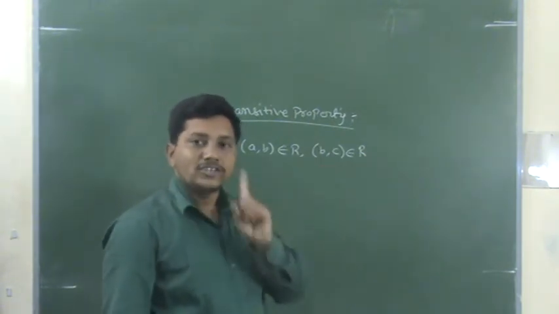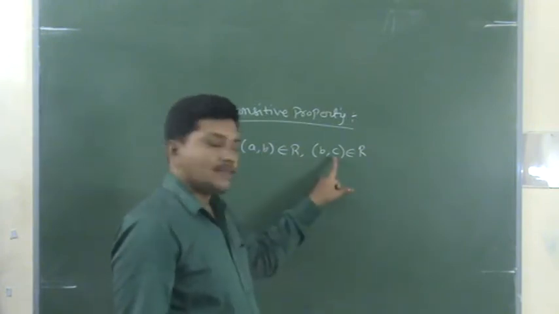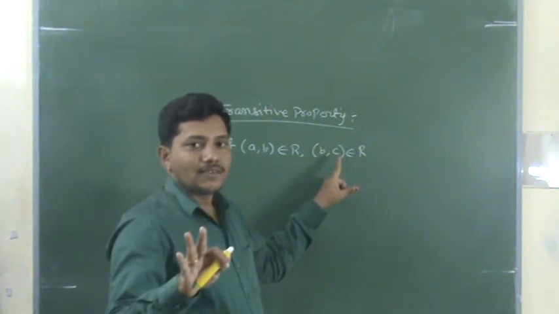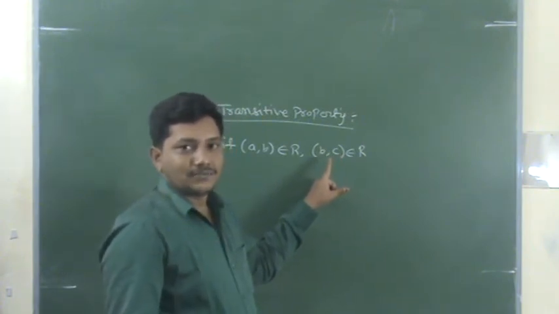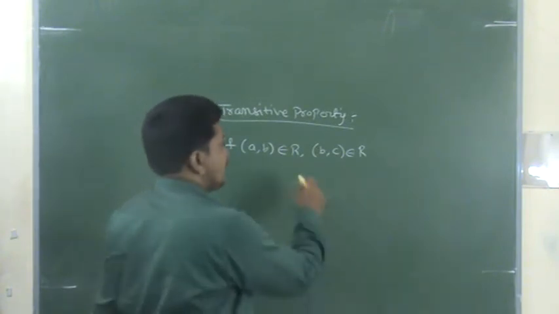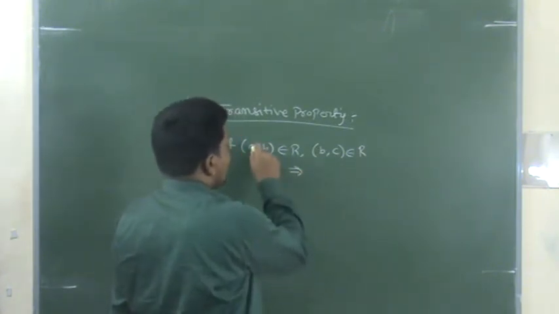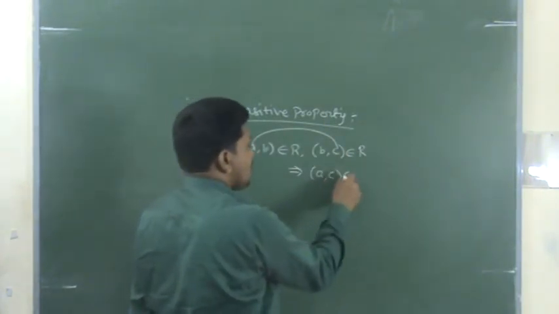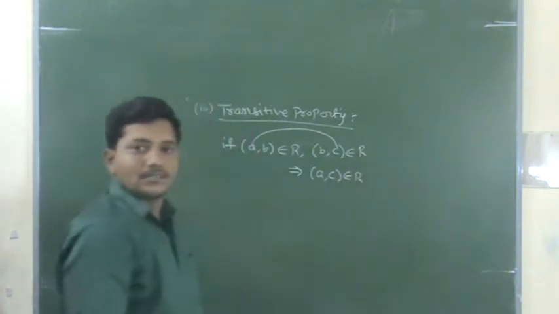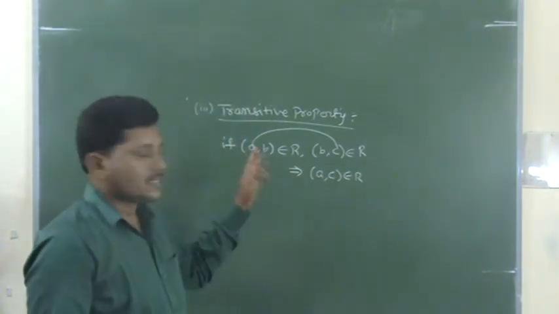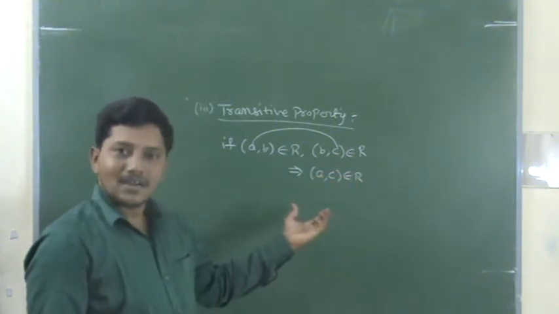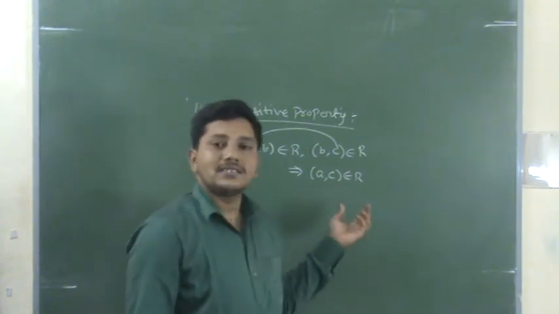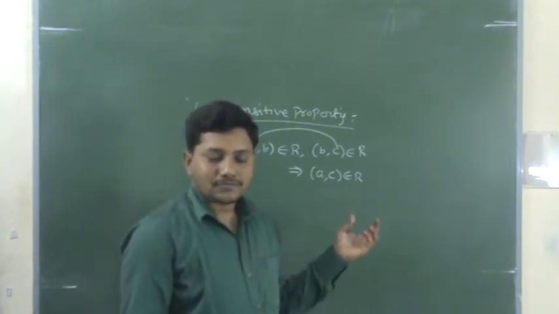Both are there, then only you can check. If one pair is there and the other is not there, it is automatically transitive, that is called, I already told you, trivially transitive. Okay? If both pairs are there, then the condition is a comma c belongs to R. So b is skipped, from a to c there is an ordered pair. This type of relation is called a transitive relation.